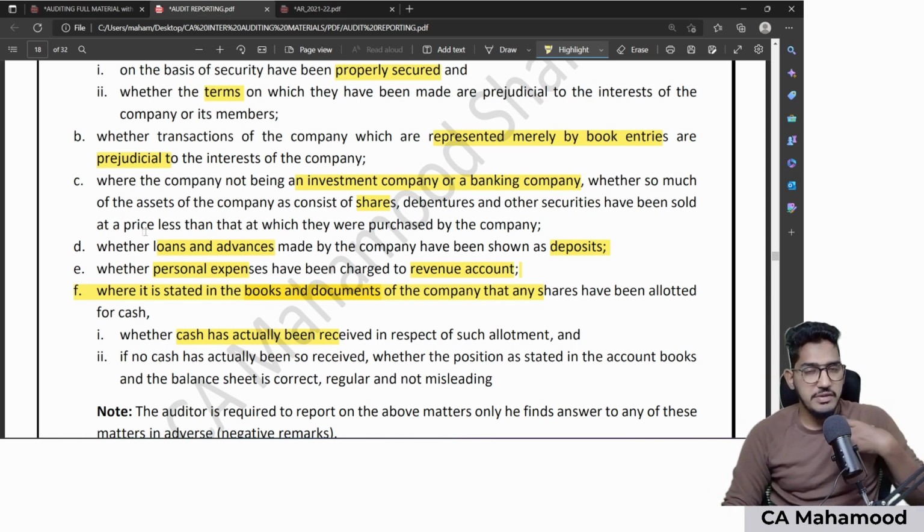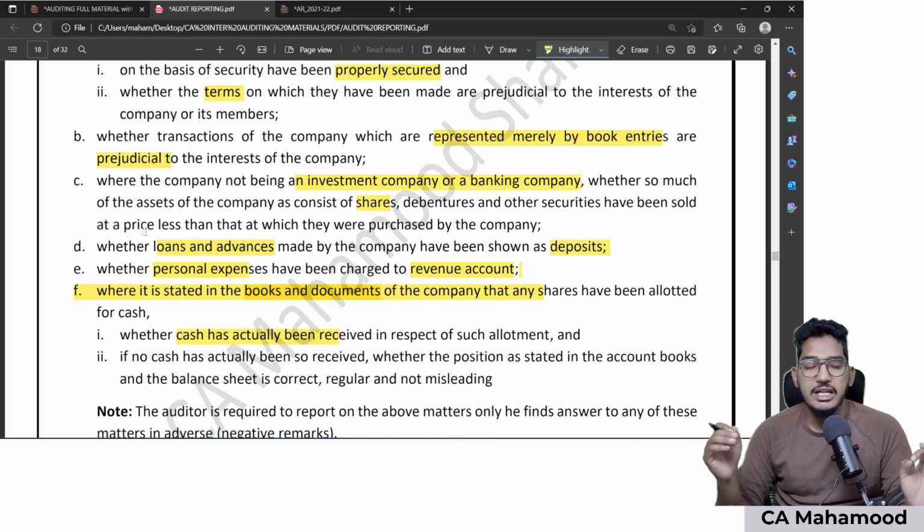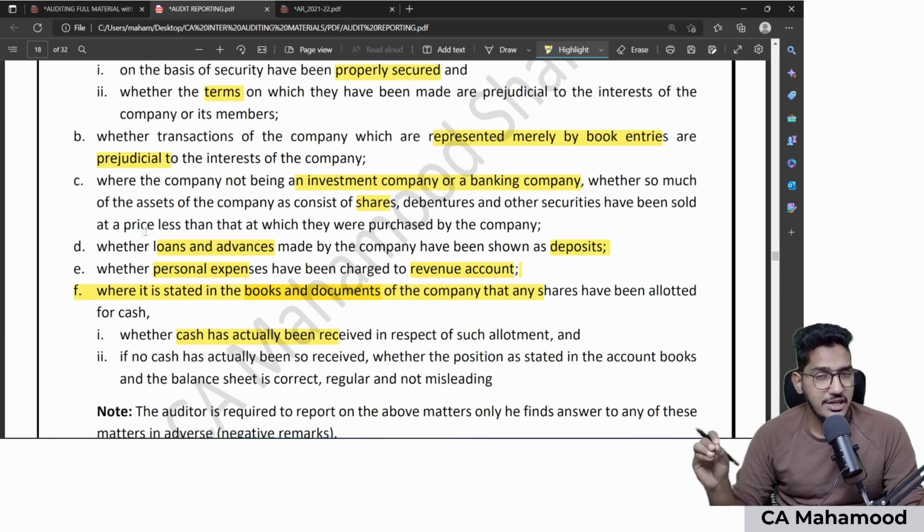Number 1, loans and advances given by the company, whether they are properly secured and the terms and conditions are not prejudicial. Number 2, transactions represented by mere book entries are not prejudicial. Number 3, whether the company has sold the shares at a price less than purchase price. Number 4, loans and advances are shown as deposits. Number 5, personal expenses are charged to revenue. Number 6, whether shares have been allocated for cash, if yes, cash has been received or not. In case cash is not received, position stated in the financial statement should be correct and not misleading.